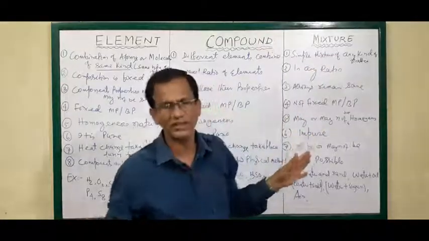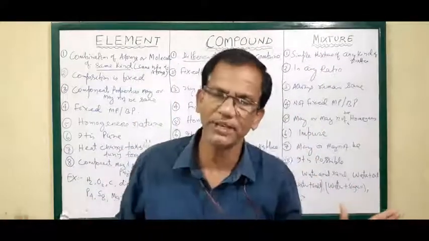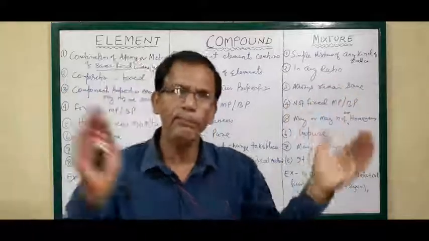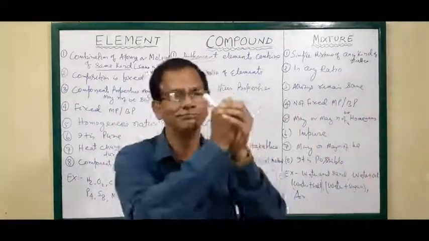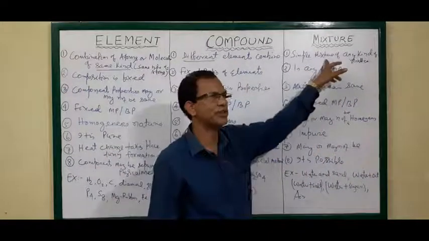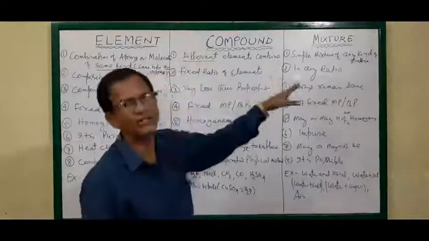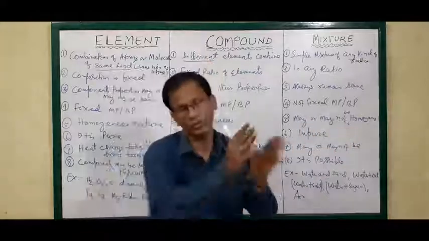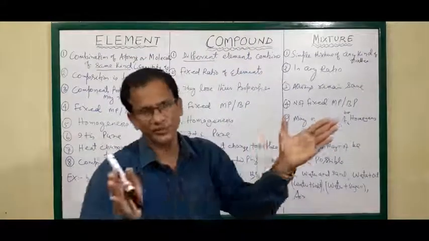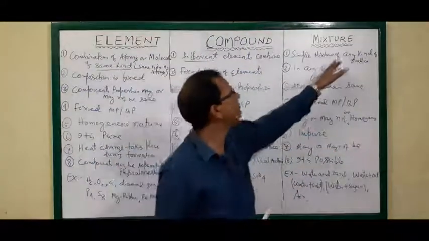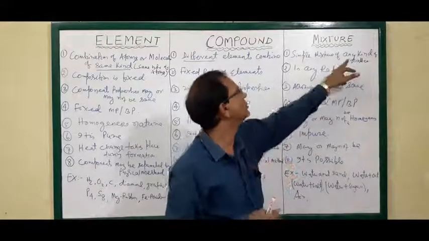No specific method is required, simply mixing physically is called a mixture. Whether taking elements or compounds or both, if you mix just physically, that is called your mixture.